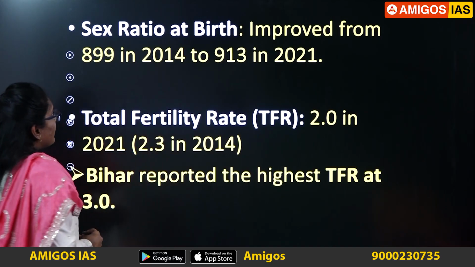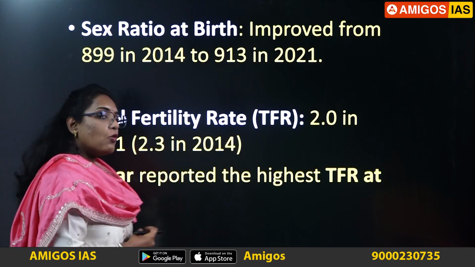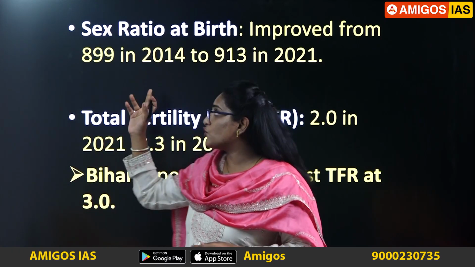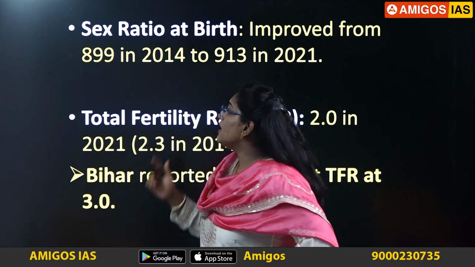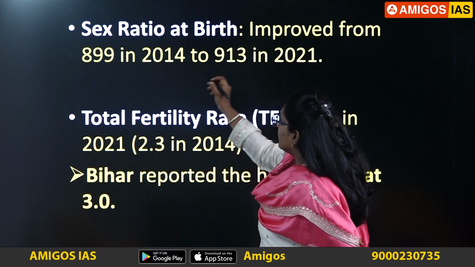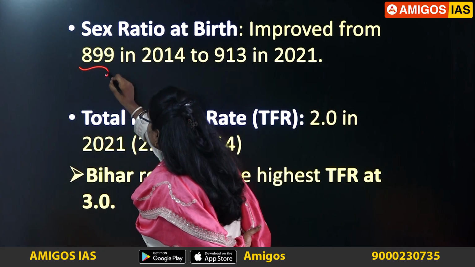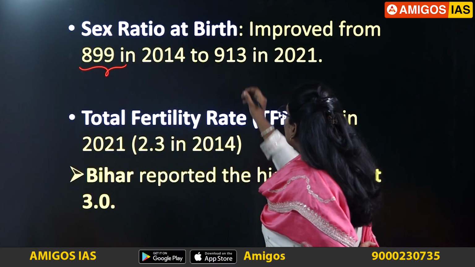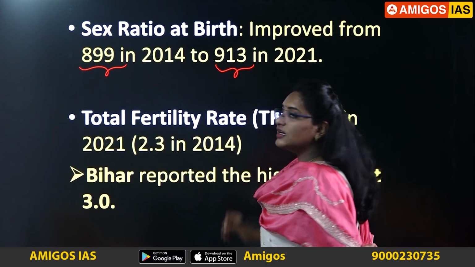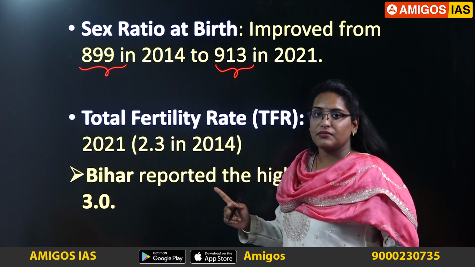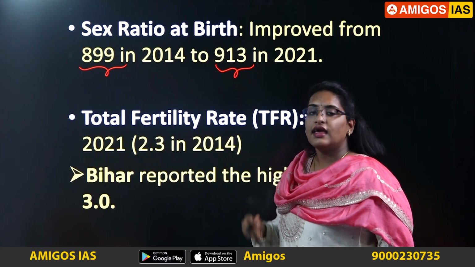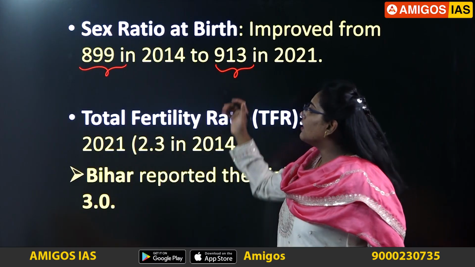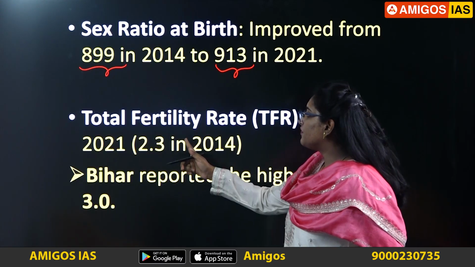The next observation made is about sex ratio at birth. What is sex ratio? The number of females for 1000 males is considered to be the sex ratio of the population. Now it improved, that is there were 899 females per 1000 males in 2014, but now there are 913 females for 1000 males in 2021. It shows that the females have increased when compared to males.